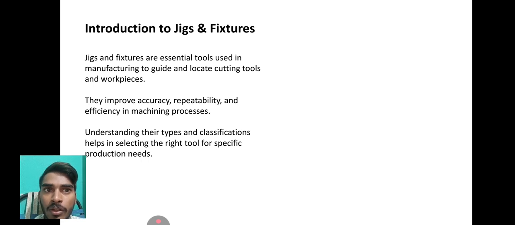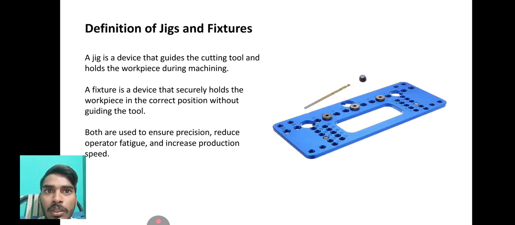Jigs and fixtures are essential tools used in manufacturing to guide and locate cutting tools and workpieces. They improve accuracy, repeatability, and efficiency in machining process. Understanding their types and classifications helps in selecting the right tool for specific production needs.